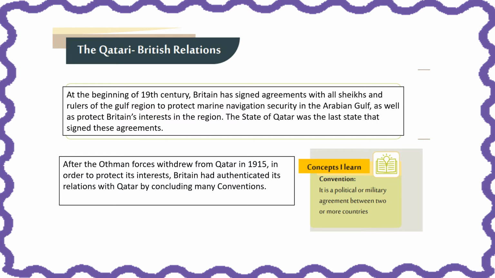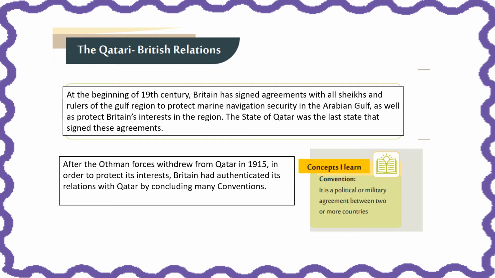So let's begin with an introduction about the Qatari-British relations. At the beginning of the 19th century, Britain signed agreements with all sheikhs and rulers of the Gulf region to protect marine navigation security in the Arabian Gulf as well as protect Britain's interests in the region. The state of Qatar was the last state that signed these agreements. So what does it mean? That in the 19th century, Britain agreed with the rulers of the Arabian Gulf to help protect its marine territories, meaning the coastal areas and the seas close to each country, and also to protect its interests in the region. The last state to sign that agreement was, of course, the state of Qatar.